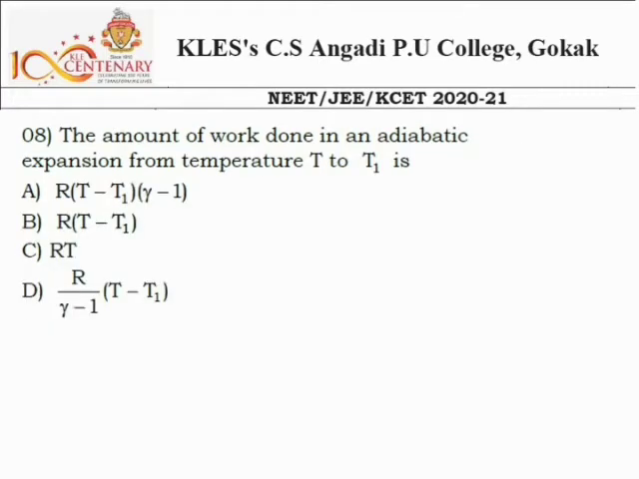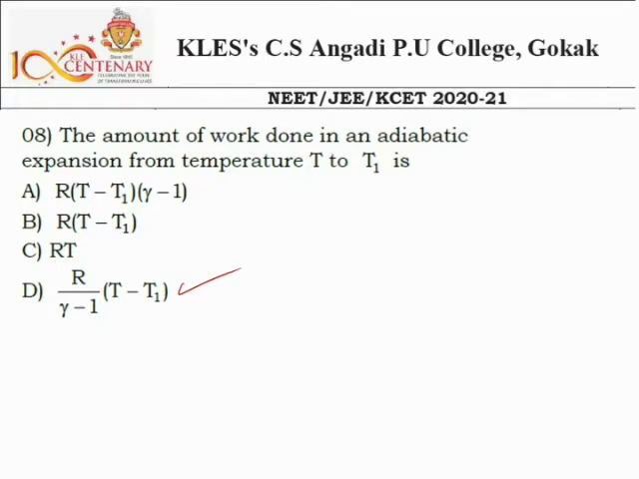And next one, question number 8. The amount of work done in an adiabatic expansion from the temperature T to T1. It's very simple, a direct expression. See here, this is the answer. We know W, the work done, is equal to R divided by gamma minus 1, into T minus T1. Okay, initial temperature minus final temperature. R is the gas constant and gamma is the ratio of specific heat capacities.